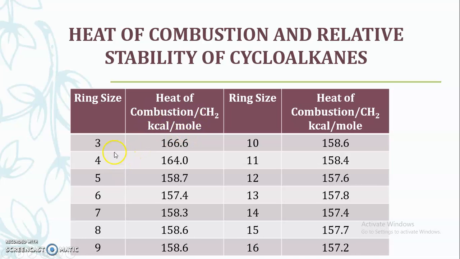Similarly, for ring size 4, if that molecule is burnt for the heat of combustion study, then one CH2 will evolve 164.0 kilocalorie per mole. If ring size is 5, for example cyclopentane, then the heat of combustion per CH2 will be 158.7.